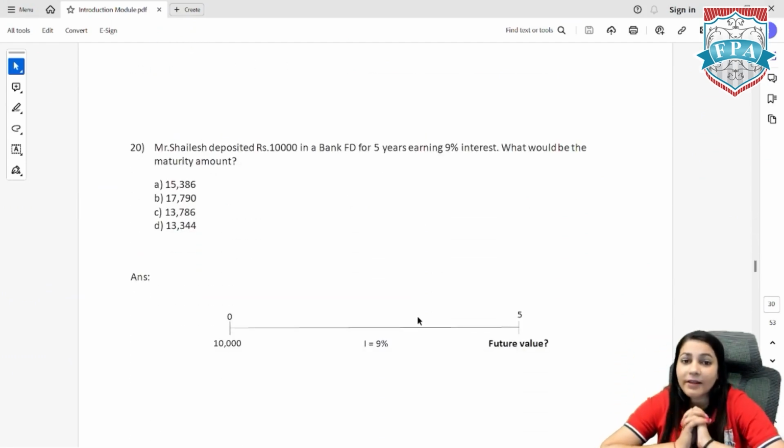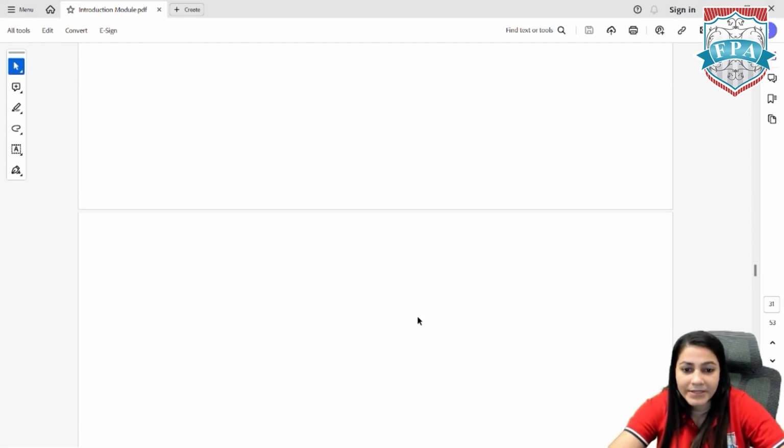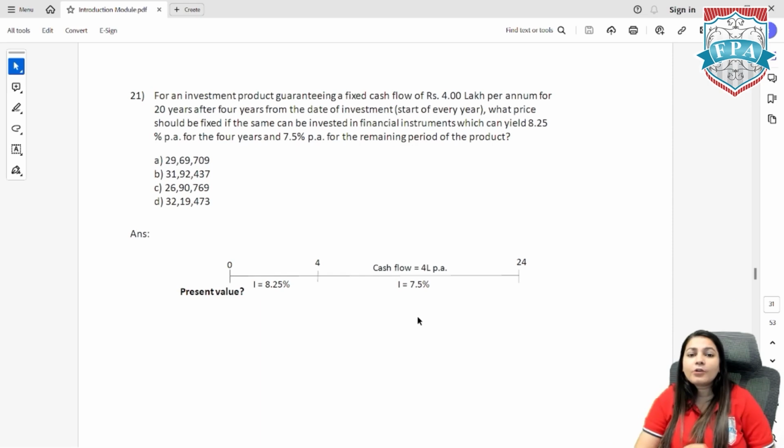Question 20 is to be done as homework. It's just for your practice. Let's do question 21. But before I start question 21, I want you all to pause it here. Try solving it on your own. And then resume and solve it further or check whether you have done it right or not. Because 21 is similar to question 19. Okay? And this is the last question for the two-step sums right now, after which, from the next video, we are going to start with the next concept.